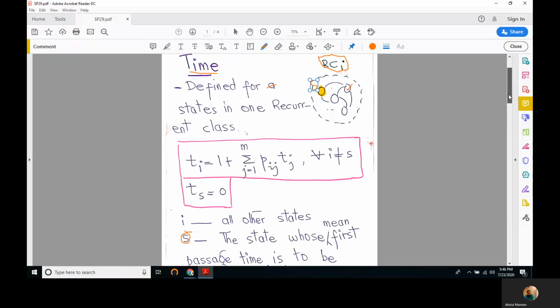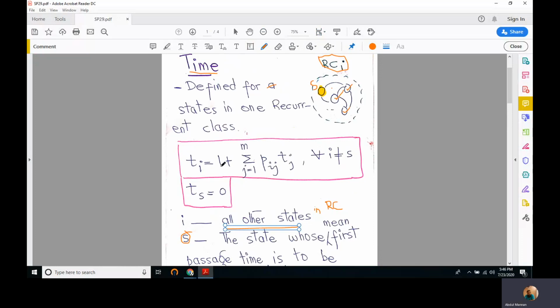And I refers to all other states in that recurrent class. For example, given this recurrent class, S is the state for which we want to find the mean first passage time, and I corresponds to all other states, this state and this state, for example.